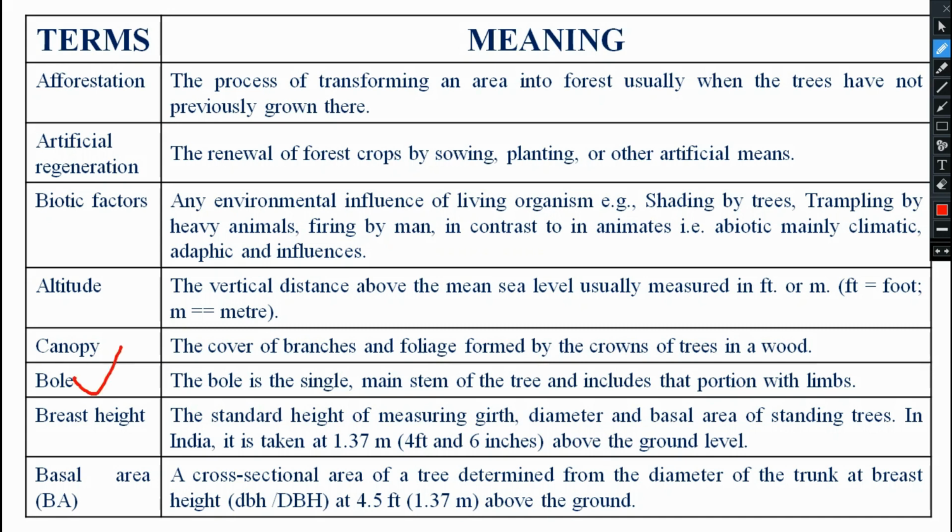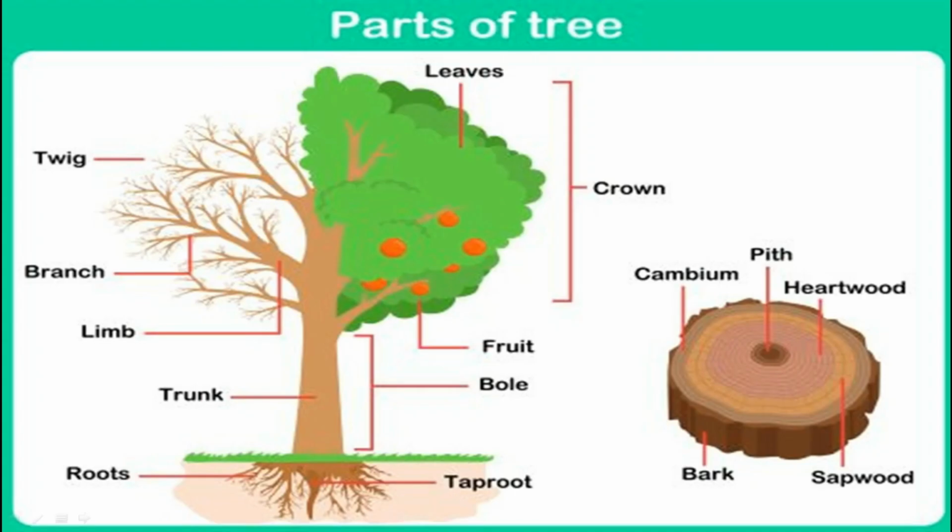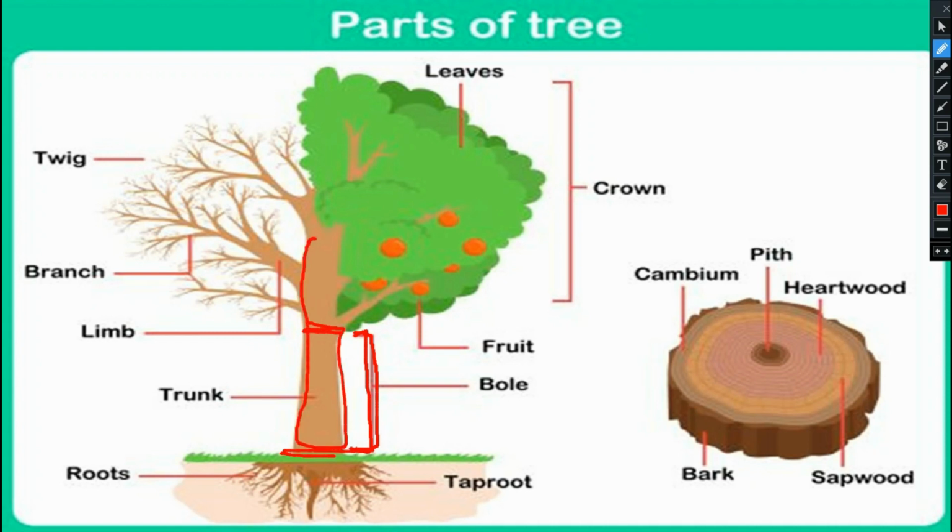You can say bole, B-O-L-E. In the case of cotton, that is boll, B-O-L-L, from where the cotton is produced. Now coming to B-O-L-E, bole. The bole is the single main stem of the tree and includes that portion with limbs. Try to see with a picture of the whole plant system. This is the bole region, below the canopy and above the soil surface. Yes or no? And this whole girth is the whole trunk.